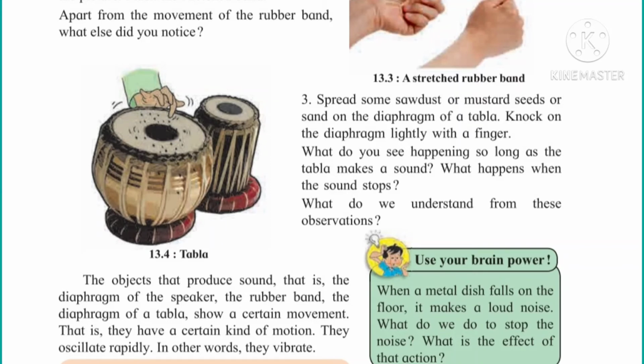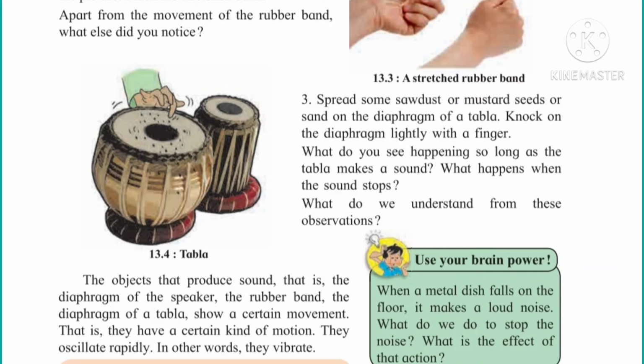Now use your brain power. When a metal dish falls on the floor, it makes a loud noise. Now in our home also, by mistake, if a metal dish falls, it creates a loud noise. What do we do to stop the noise? What is the effect of that action? Okay, that we have to find. Yes, what do we do to stop the noise?